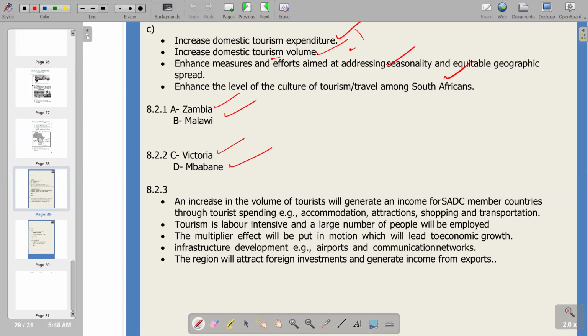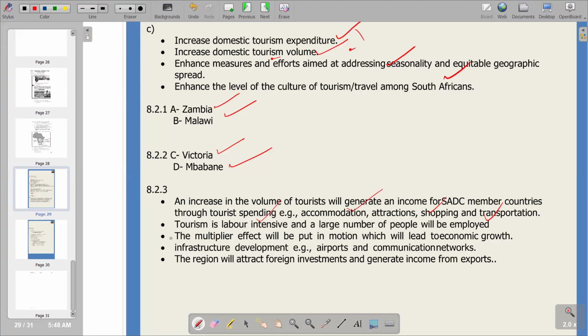First one is saying an increase in the volume of tourists will generate income for SADC member countries through tourist spending, for example, accommodation, attractions, shopping, and transportation. So those are the sources of income through the tourism. Accommodation, they're going to book in accommodation areas, and then we've got shopping, transportation also. And then second point, tourism is labor intensive, and a large number of people will be employed. So it's also going to reduce unemployment, as people are going to be employed in that sector.